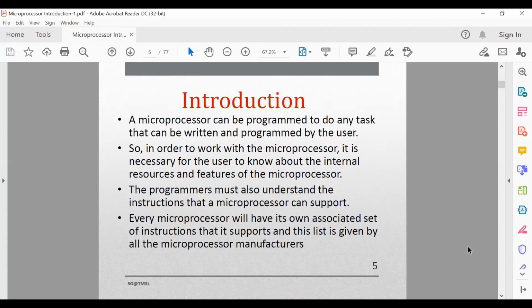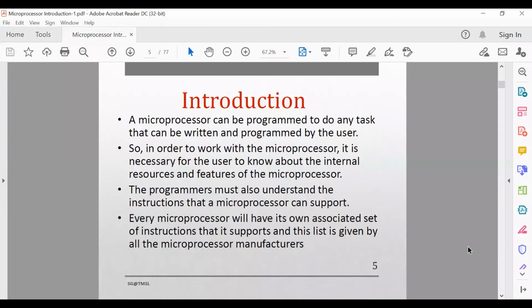The programmer must take care of all the resources of the microprocessor and use them efficiently for implementing the required functionality. So to work with the microprocessor, the programmer must know about its internal resources and different features.